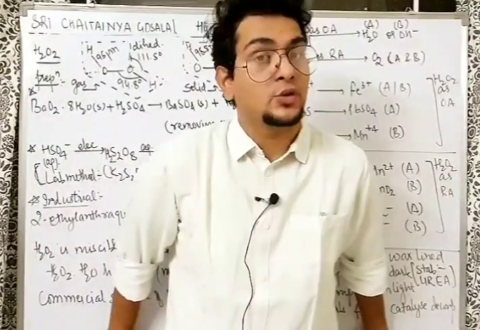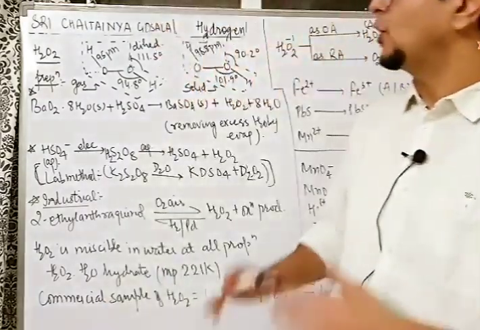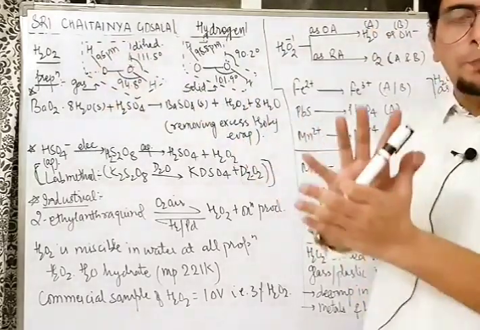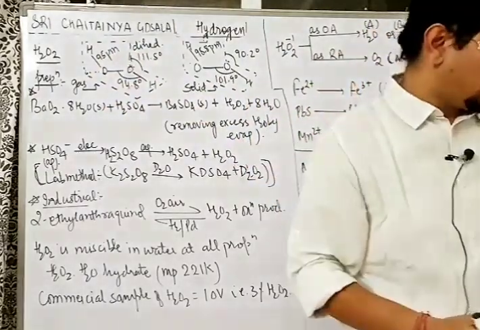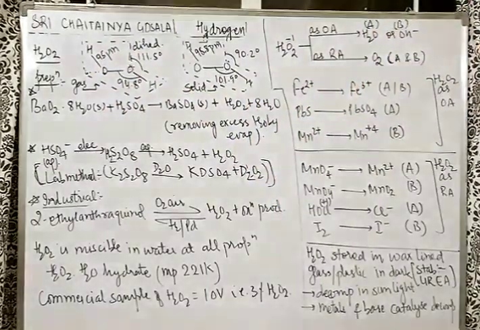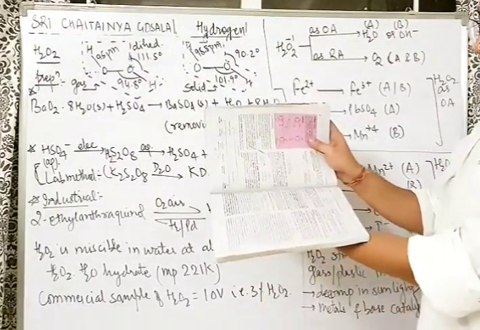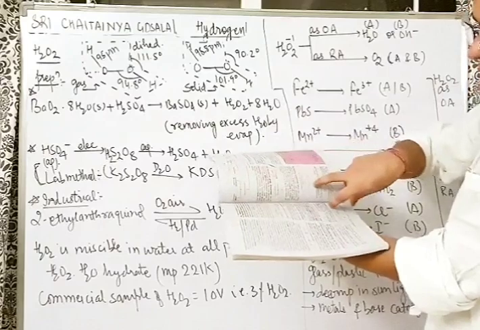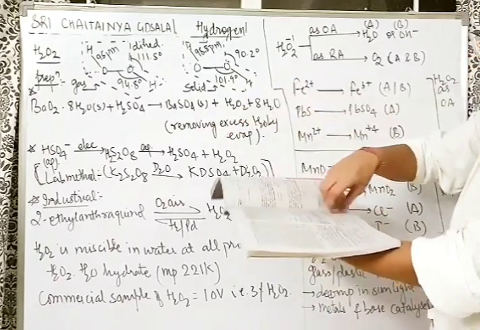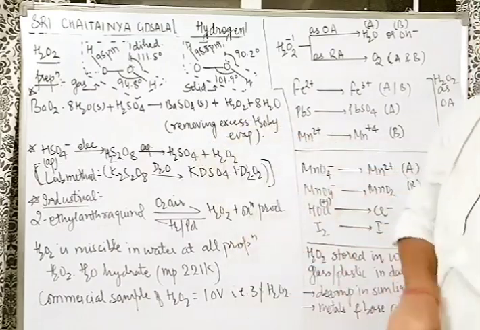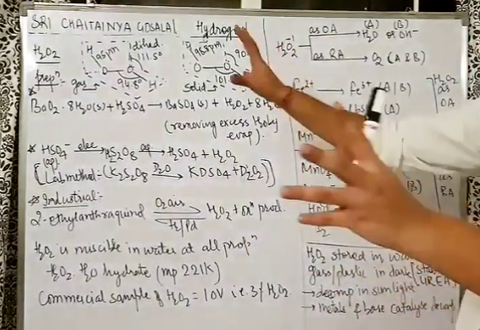Hydrogen peroxide, that is H2O2, a very famous and very important compound for the NEET exam. Firstly, see the structure. It's an open book like structure. So for example, say I have a book like this. So this is an open book like structure. Here we have one oxygen, one hydrogen here, another hydrogen here. So this kind of open book like structure will be there. I hope you can imagine it a little bit.